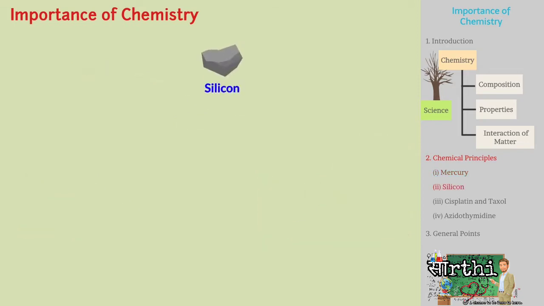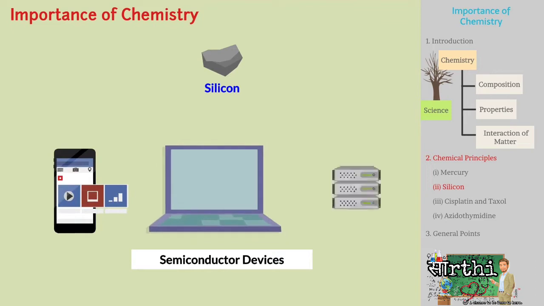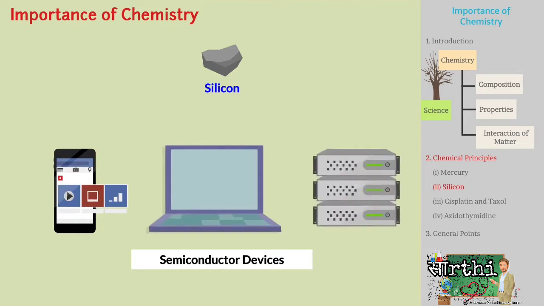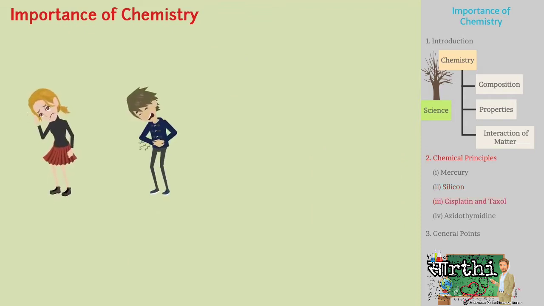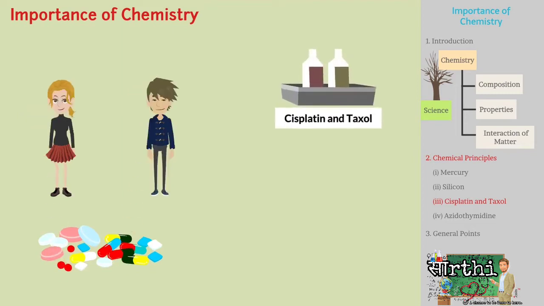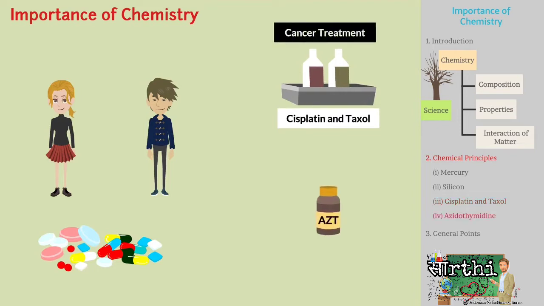Silicon is an important element in high technology semiconductor devices. All the developments that you see today are because of such semiconductor devices, which are again chemicals. In healthcare applications today, there are a variety of drugs to tackle diseases. Cisplatin and Taxol are effective in cancer treatment. AZT, that is, azidothymidine, is helping AIDS victims to survive.